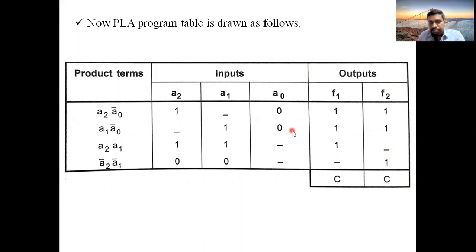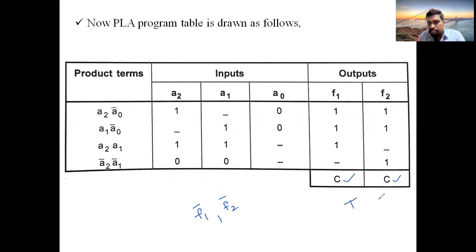And remember that we got these product terms when we found F1 bar and F2 bar. After finding F1 and F2 by using the K-map, we didn't get the satisfied condition. We got the condition satisfied when we found F1 bar and F2 bar. So the outputs are in complementary form. That's why I kept C here. In the previous question, we kept T.